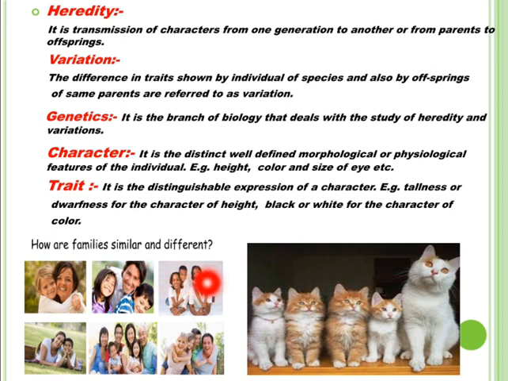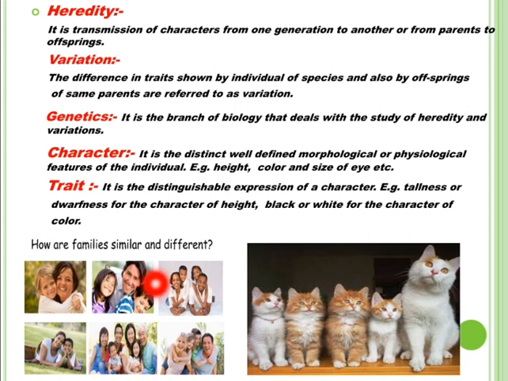It means each person has some characters in which he or she differs from other person and from his or her parents and brothers or sisters. Children resemble their parents because they have inherited some characters from them.